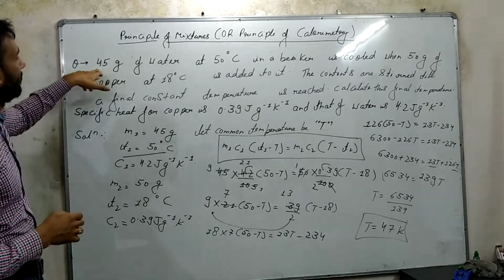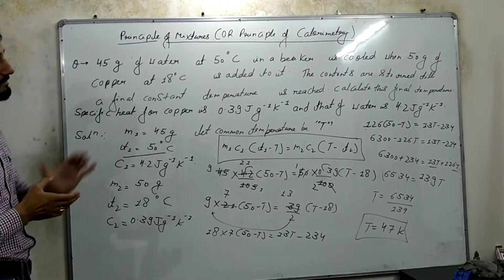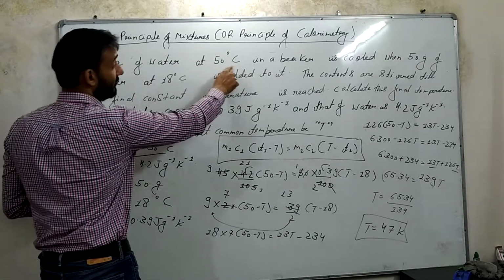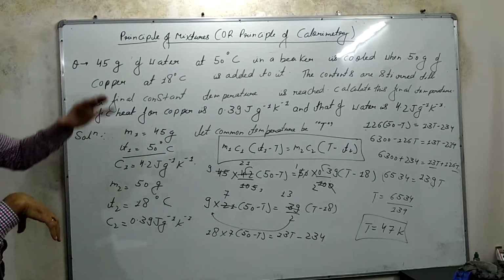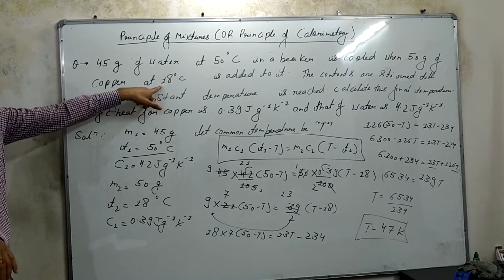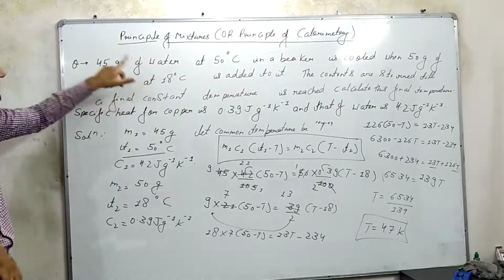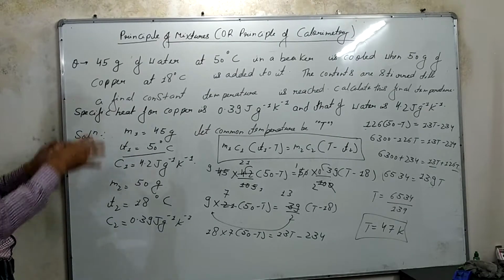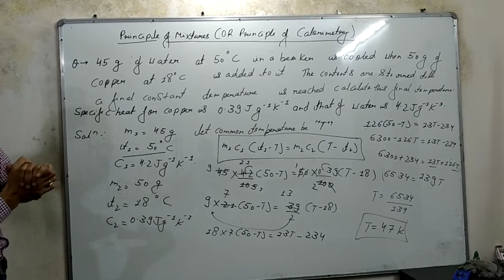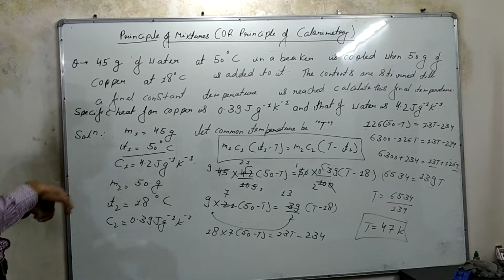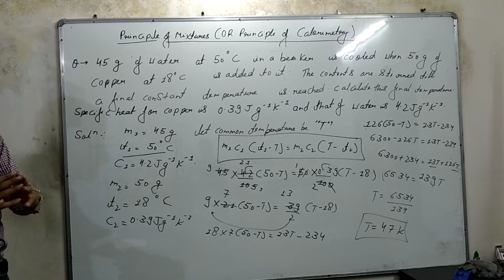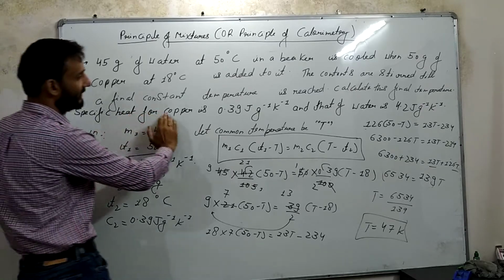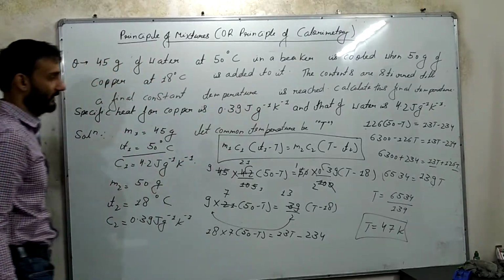So let's begin. 45 gram of water at 50 degrees Celsius in a beaker is cooled. So we have 45 gram of water, and the temperature of the water is given. It is being cooled when 50 gram of copper at 18 degrees is added to it. The temperature of copper is less than the temperature of water, so the water is being cooled. The contents are stirred, so they are mixed up properly and a final constant temperature is reached. We have to calculate that final temperature, and the specific heat capacity for copper and that of water are given. So let's begin.